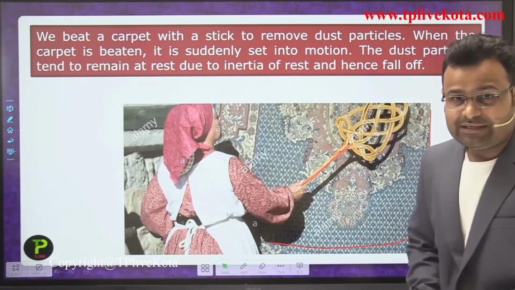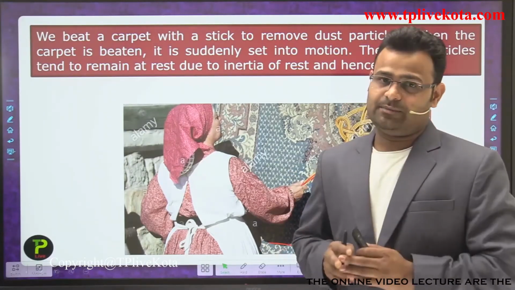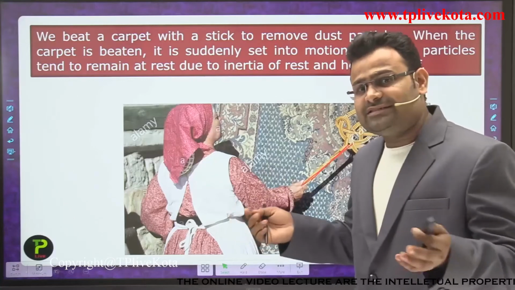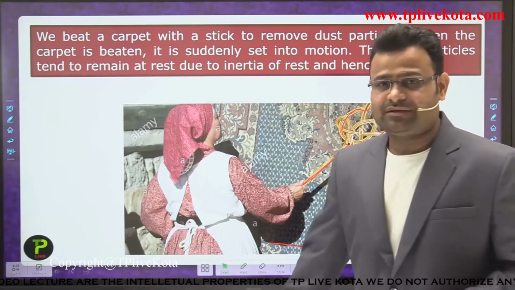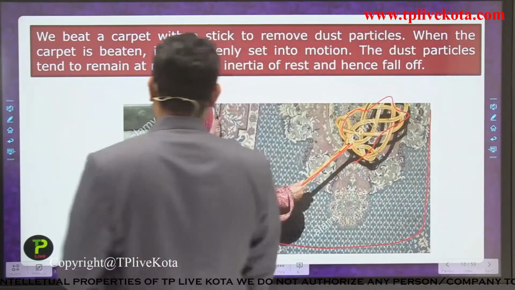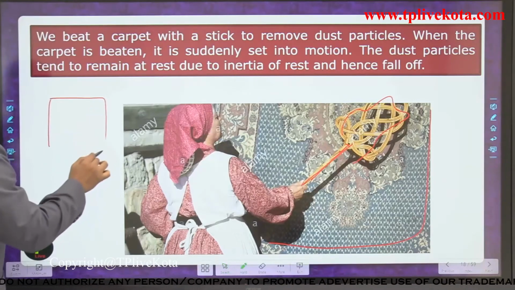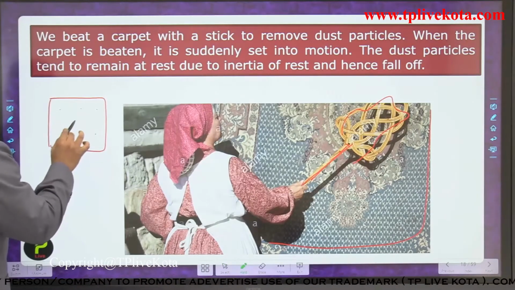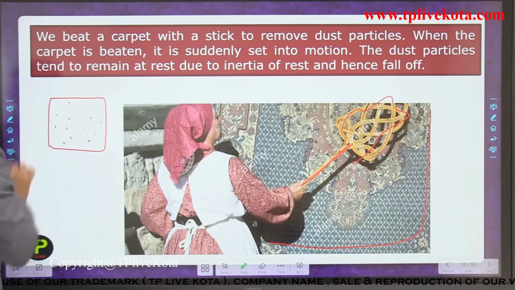For punishment? No guys, she wants to clean the carpet. What is the reason the carpet is hit with that stick? Let's suppose that is a carpet and these are the dust particles present on the surface of the carpet.